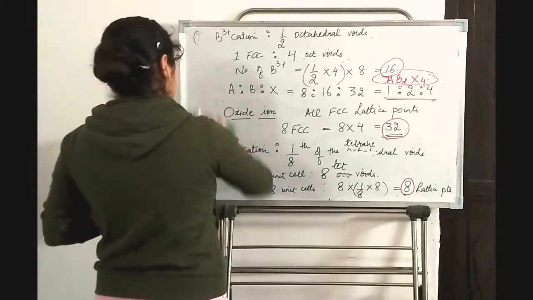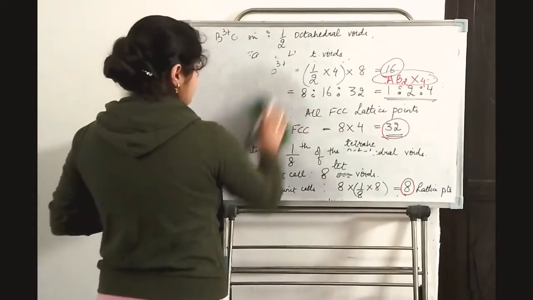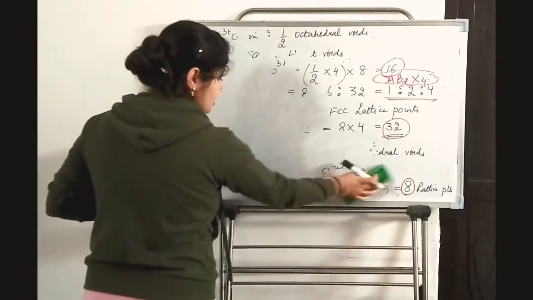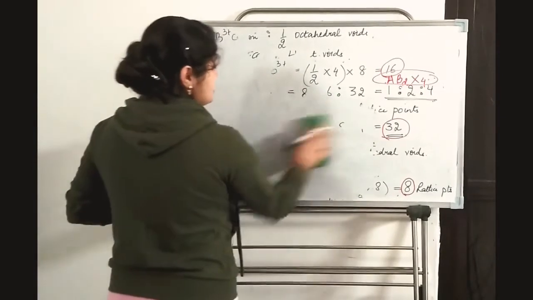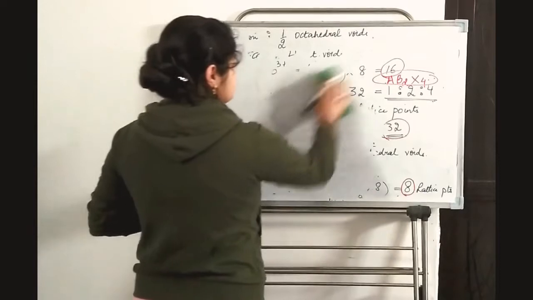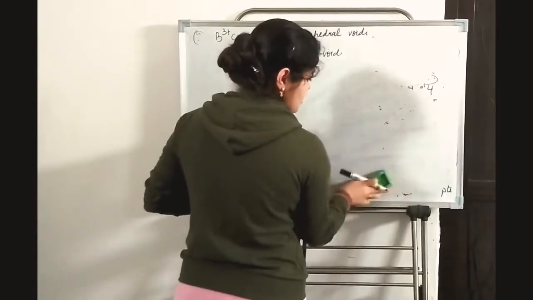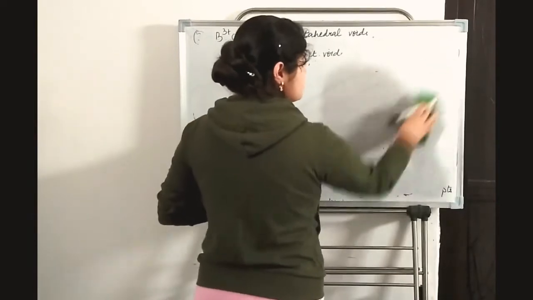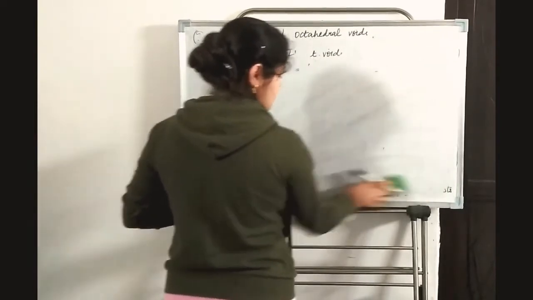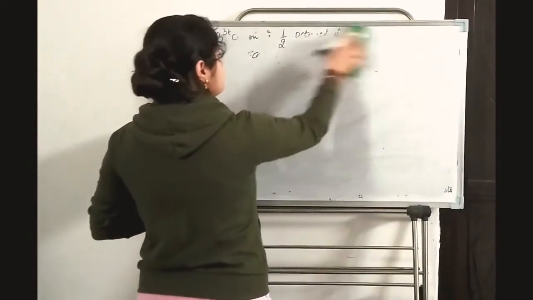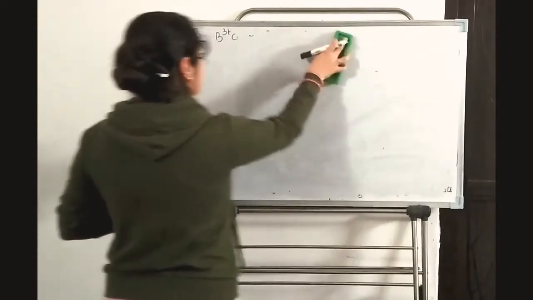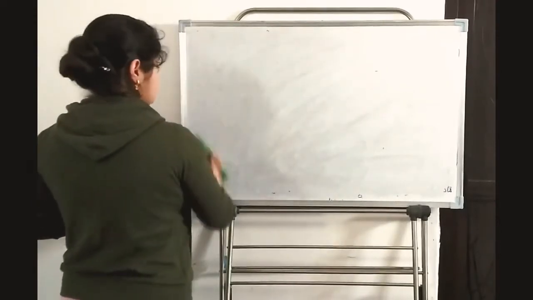Now, if you know the structure of a ferrimagnetic material, you can calculate the saturation magnetization of that compound. So now we will do how to calculate the saturation magnetization.